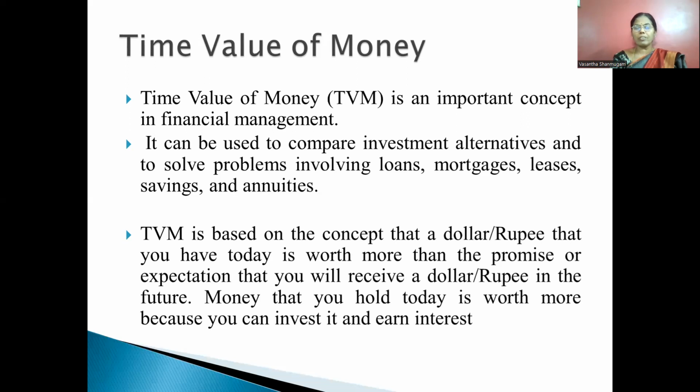So now you are spending 1 lakh rupees for getting some quantity of goods, but after 5 years, you need to spend 1,50,000 to receive the same quantity. That difference of 50,000 is called as the time value of the money. That is, due to inflation, your purchasing power may get affected. So now we'll see how it can be used.